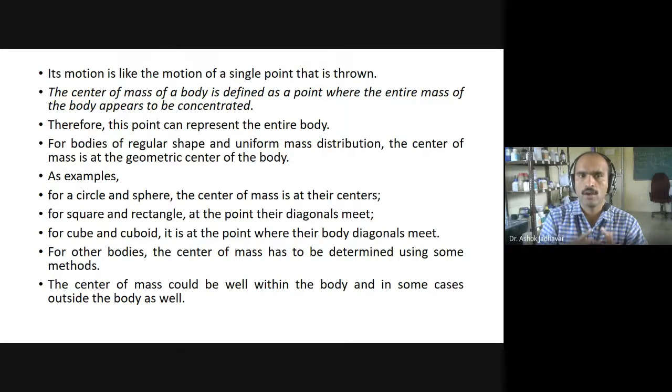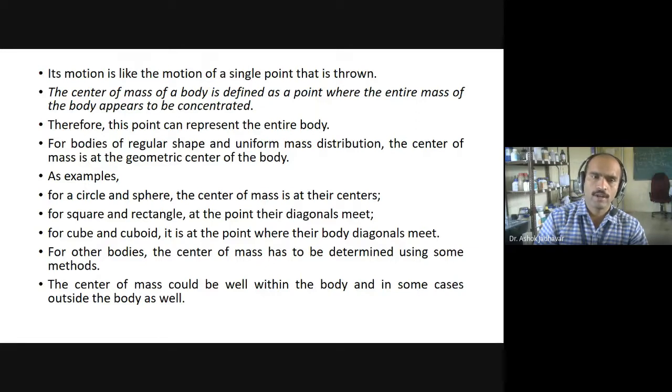For a circle and sphere, the center of mass is at their centers. For a square and rectangle, the center of mass is at the intersection of the diagonals. For a cube or cuboid, the center of mass is also at the intersection of the diagonals.